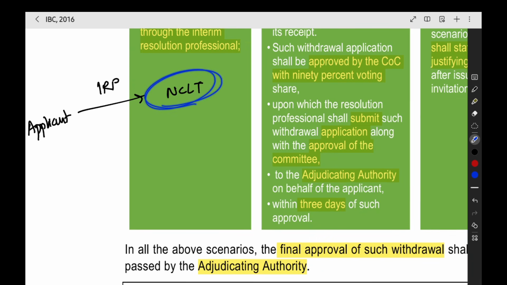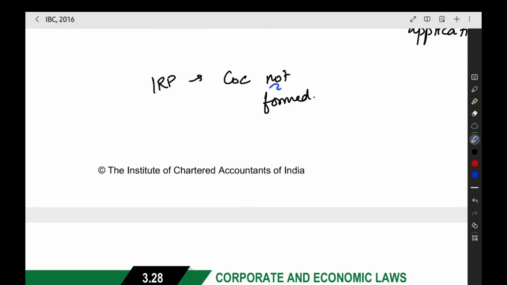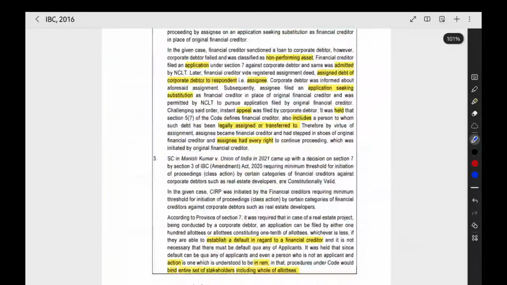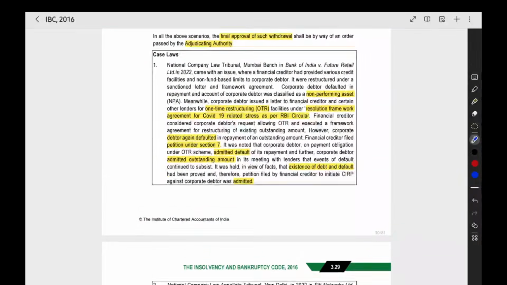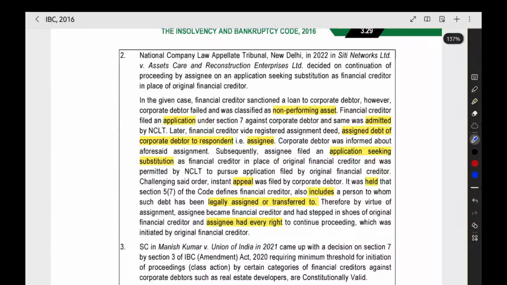Here also the NCLT will give you the final approval before the constitution of the committee of creditors. If the committee of creditors is formed, then you have to get the approval of the committee of creditors also before withdrawing. So that is what we saw in this case law.